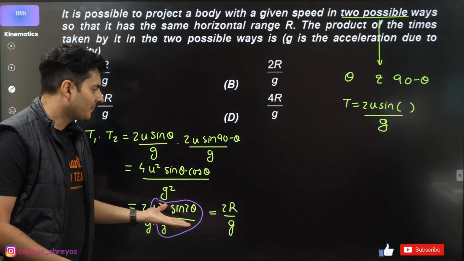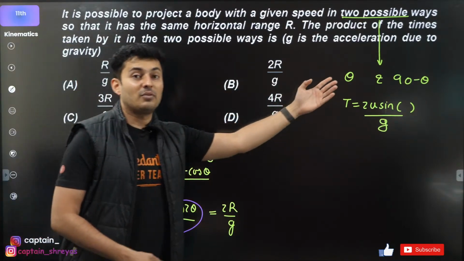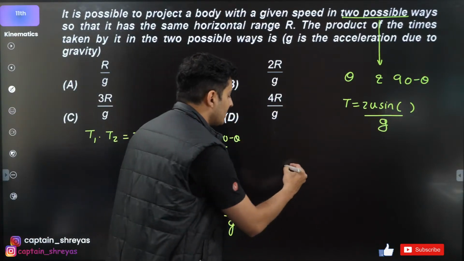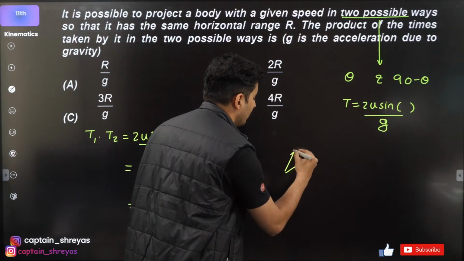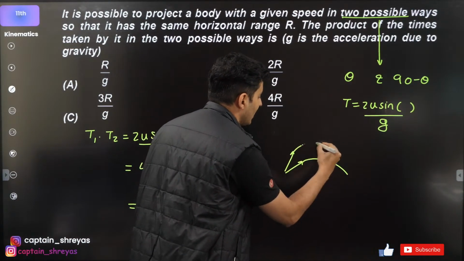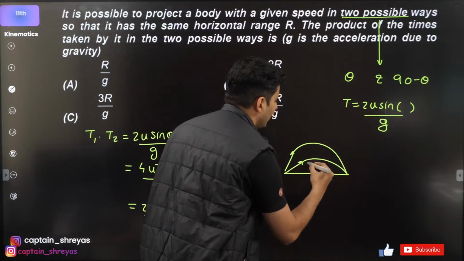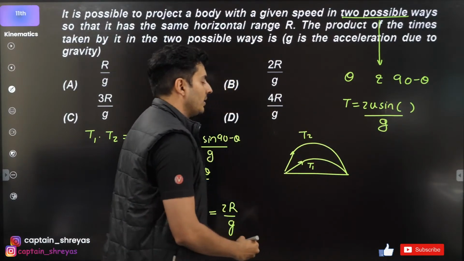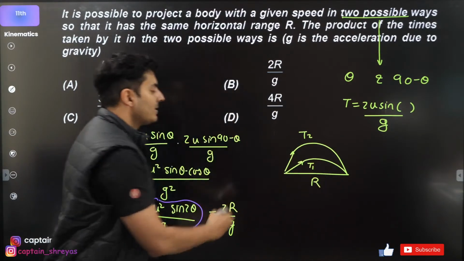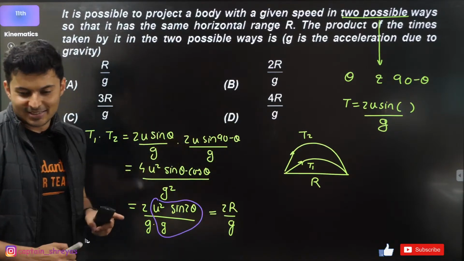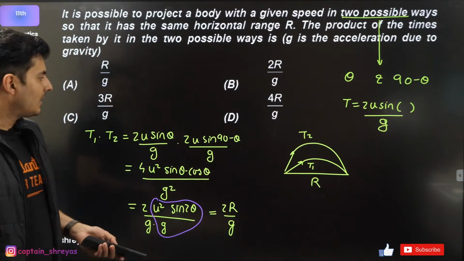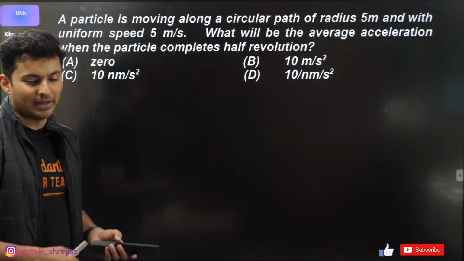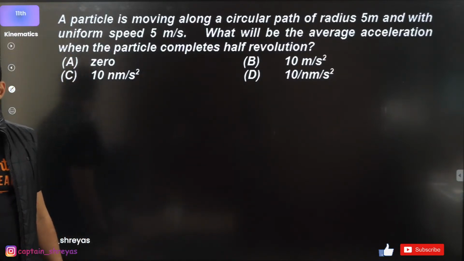That's what it is. Just have to know that for complementary angles, that means for theta and 90 minus theta, the range will be the same but the time will be different. If it takes time t1 here, it will take time t2 here, but the range will be the same. That is what it means. Beautiful. Yes, Raibiat, you can watch it for NEET also. Great. Moving on to the next question, guys, coming up on your screen.